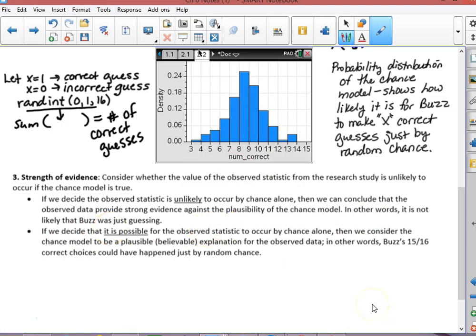So this is the one actually that we came up with. It is not likely that Buzz was just guessing, because the probability of 15 out of 16 equals 0 in our chance model.